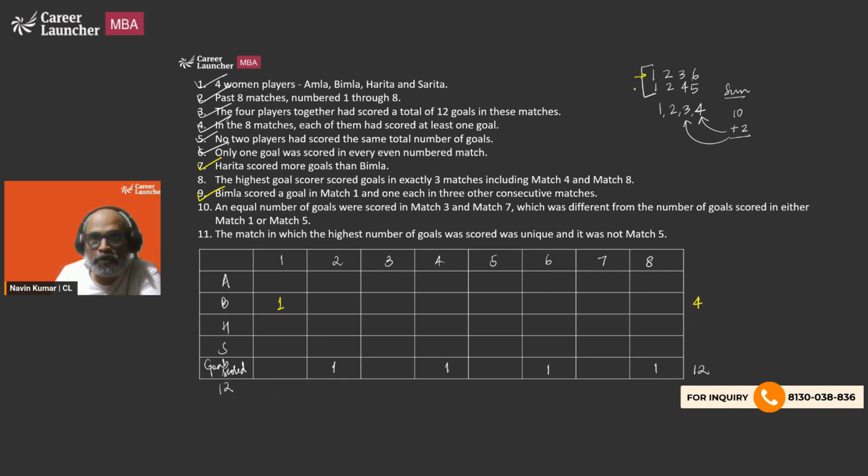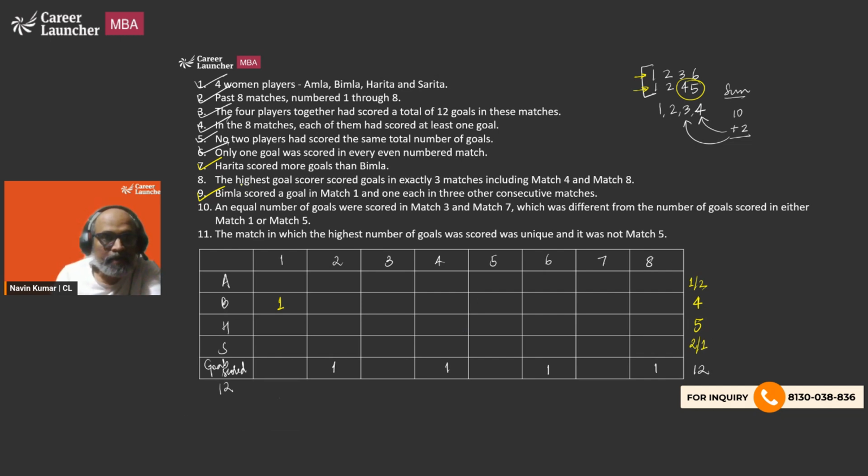So out of the 2 possibilities, the only possibility we can have is this. Bimla specifically scored 4 goals and Harita scored 5. 4 plus 5 is 9. We needed 12. So for A, it is 1 or 2, and depending upon that, S has 2 or 1.